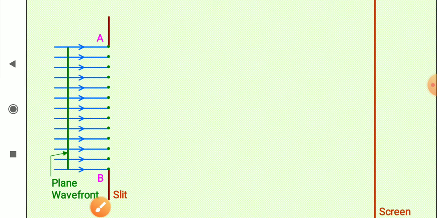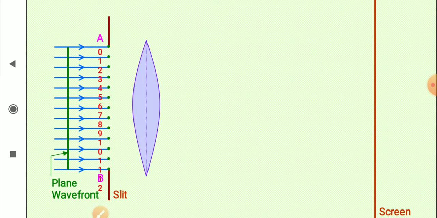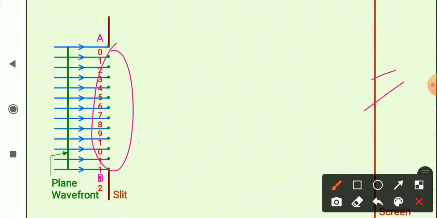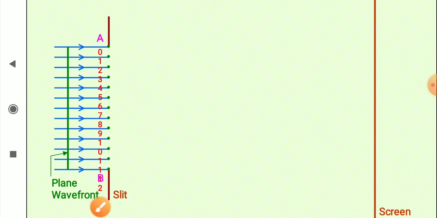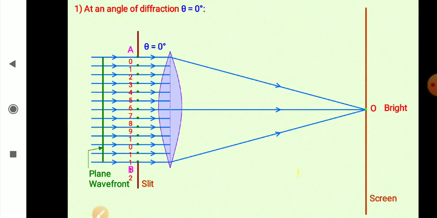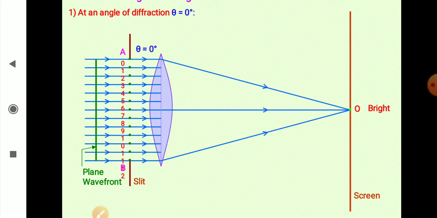Now see, every wavefront can act as a source of light. Every point on this wavefront, all these points act as a source of light. And to focus the light on the screen, we can use a convex lens also. So here we have used a convex lens, and just look at it. Now what is happening?